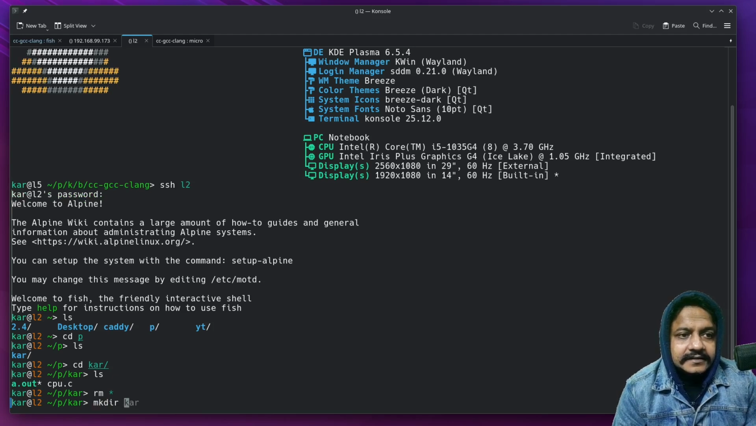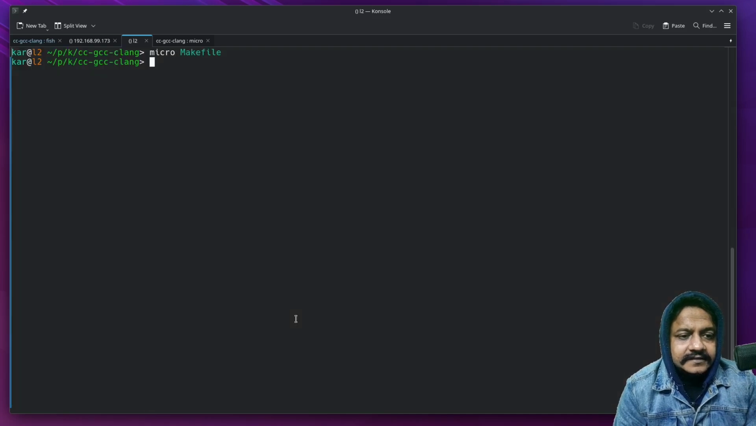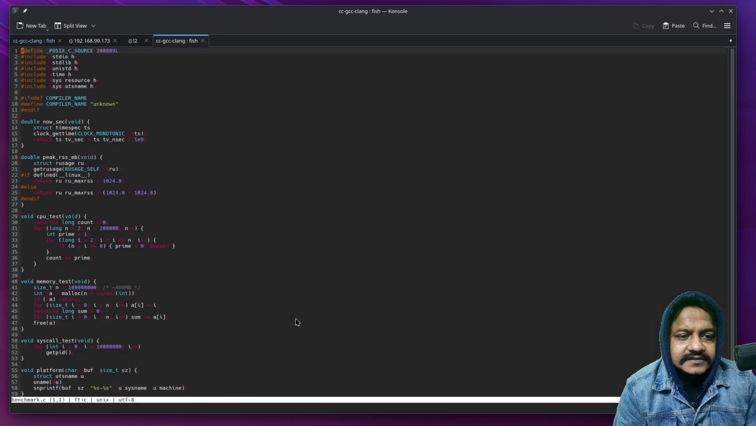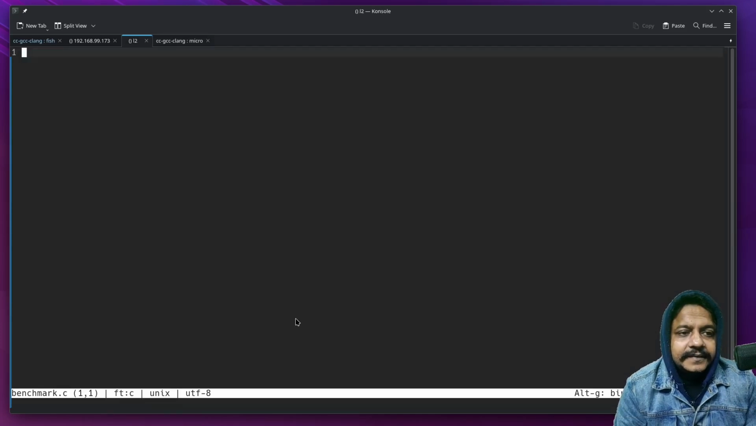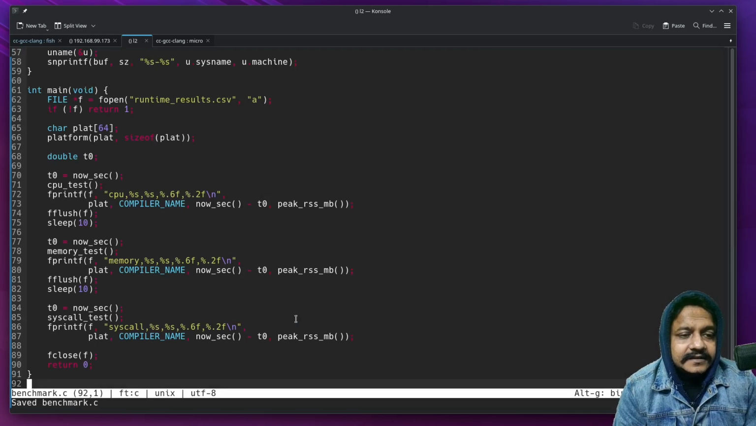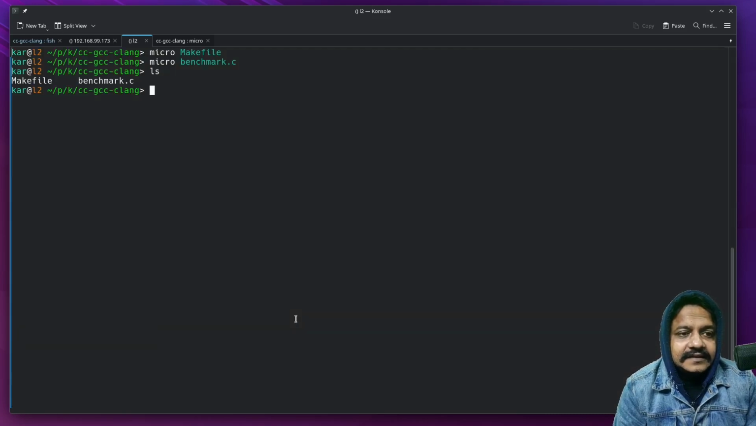Make directory cc gcc and CLANG. Makefile is done. Benchmark.c. Let's copy the benchmark C into the Alpine system. The Alpine system is having those needed files. Yes, I'm having those needed files.